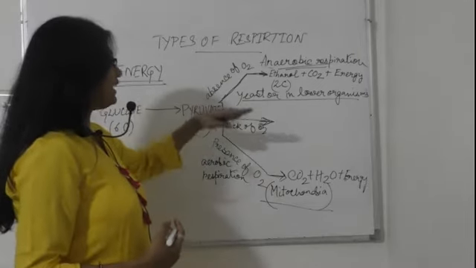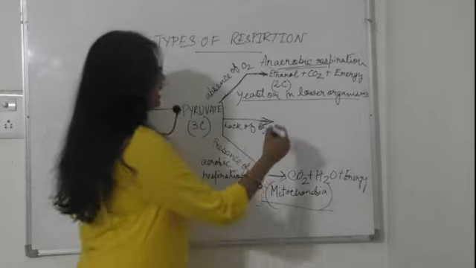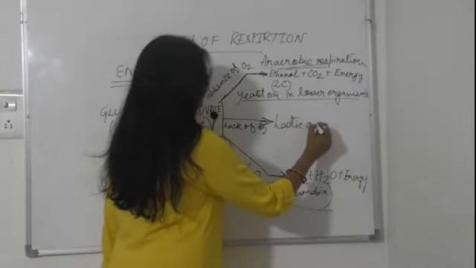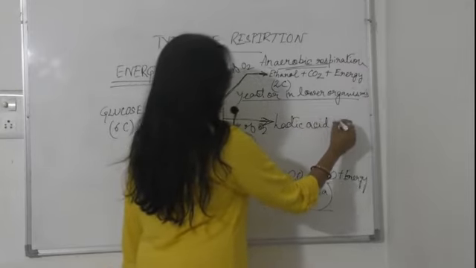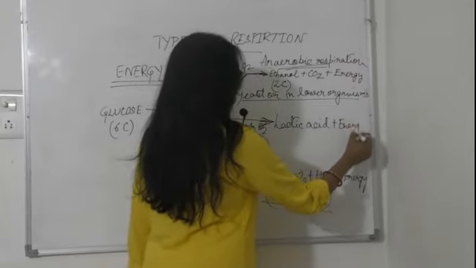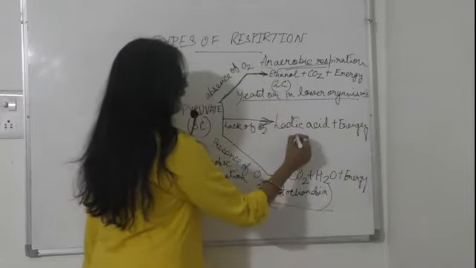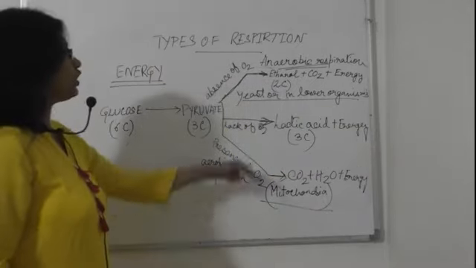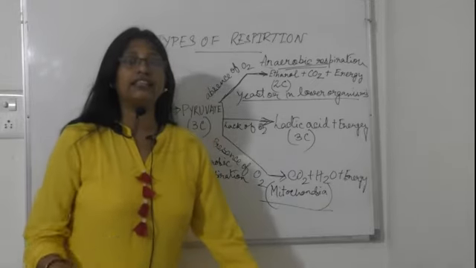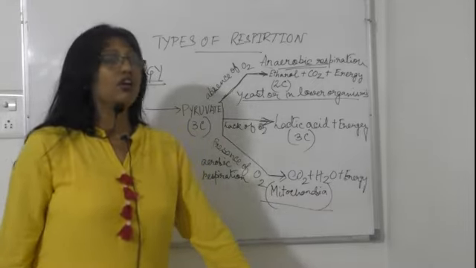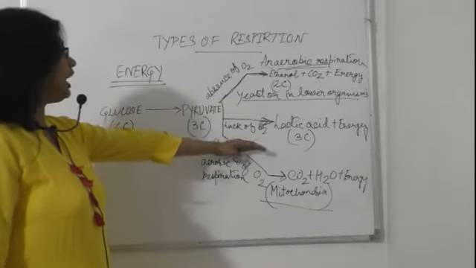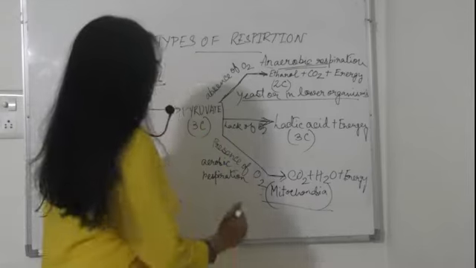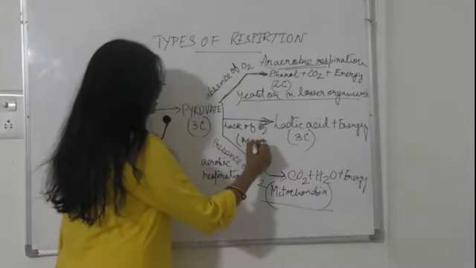So when it is in lack of oxygen, the products will be lactic acid and energy. Again, lactic acid is a 3-carbon molecule. You can ask me where in our body cells there is lack of oxygen. Well, that is in muscle cells.